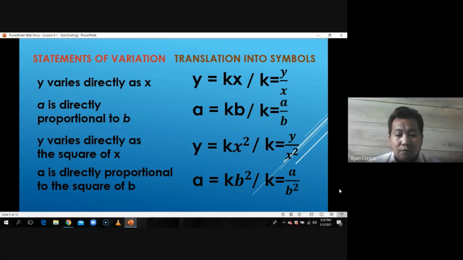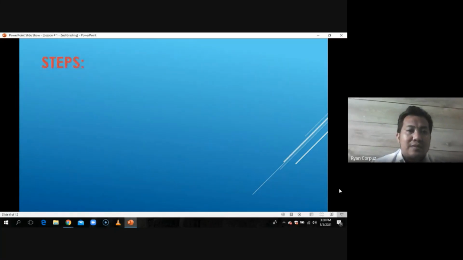So in solving any examples of any kind of variation, it would be better if we do it systematically, and apply certain steps.